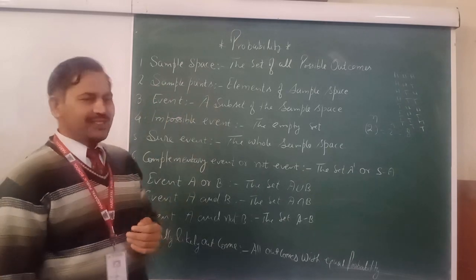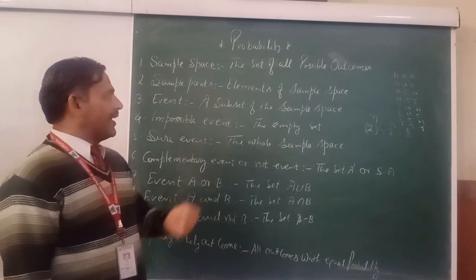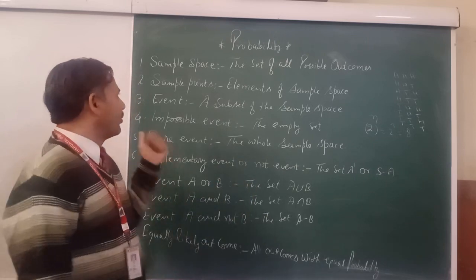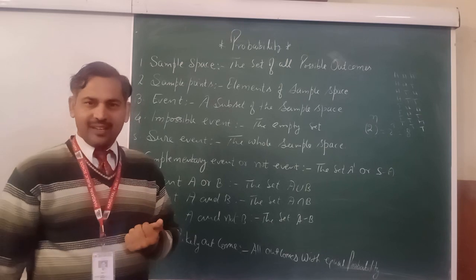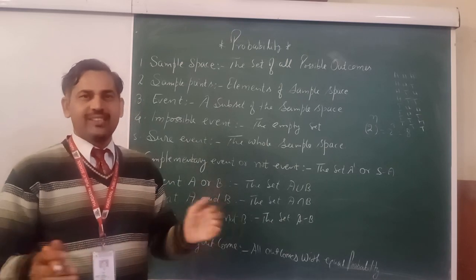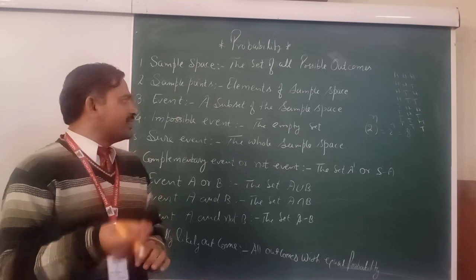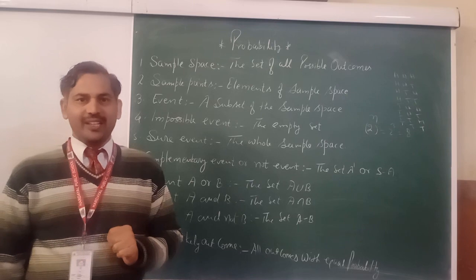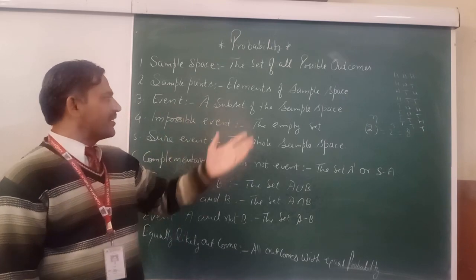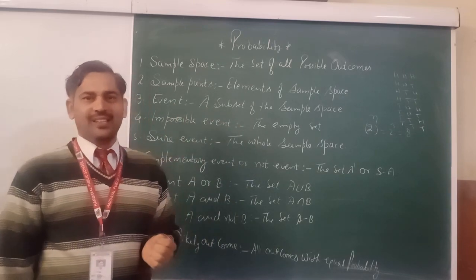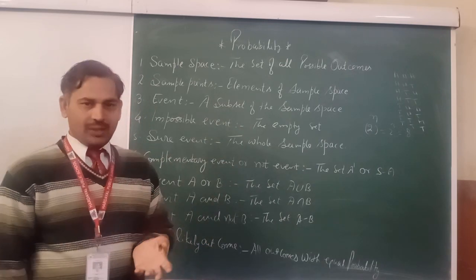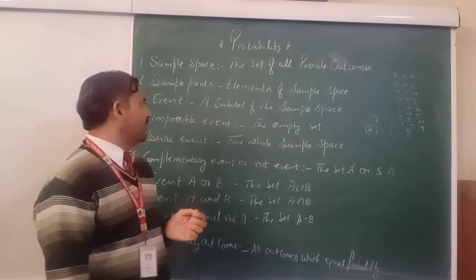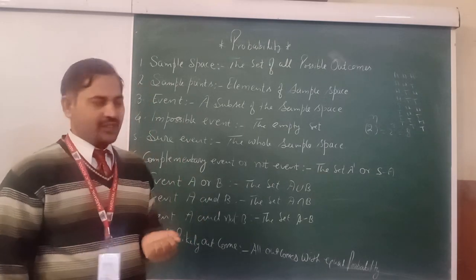Second point, what are sample points? Elements of the sample space. All elements of the sample space are known as the sample points. Clear? If a dice is thrown once, there are 6 elements, known as the sample points. Is it clear, everyone? Now what is an event? A subset of the sample space is known as an event. Suppose a dice is thrown once, there are 6 points, that is the sample space, and subsets of this are events.